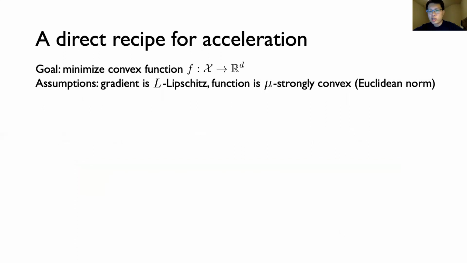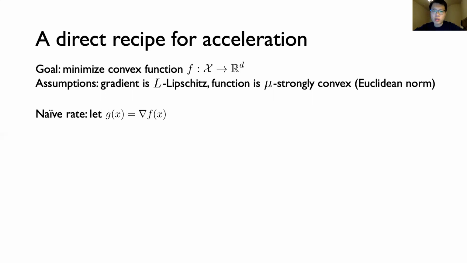So we can now discuss our main application, the punchline, which is recovering accelerated rates for convex optimization. And we'll focus on the following setup. Let f be a convex function we are trying to minimize, and assume that its gradient is L-Lipschitz and the function itself is mu strongly convex. We'll assume that the relevant norm is Euclidean for now, but in the paper we deal with general norms. And it's well known that this setup is equivalent to upper and lower bounds on the eigenvalues of the second derivative matrix of f.